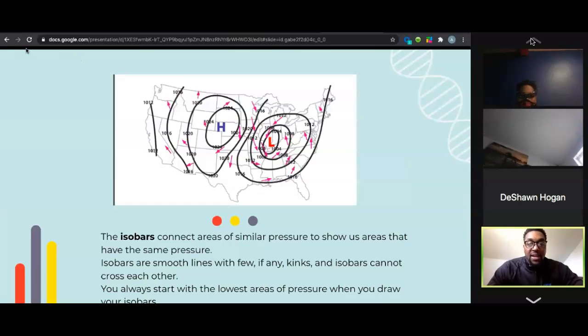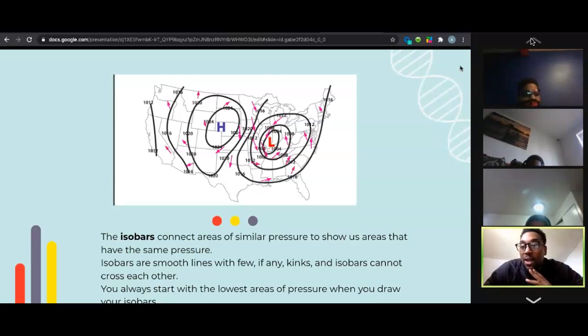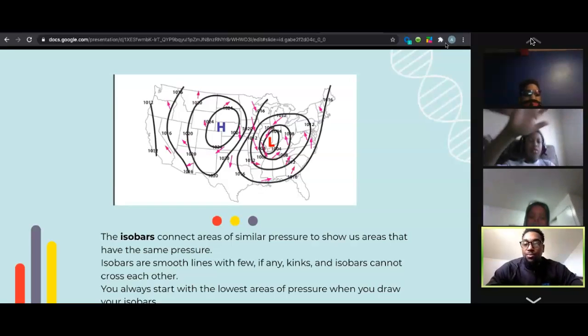With that being said, now that we understand the basic parts of air pressure, we're going to talk a little bit about isobars, like how we did last class, okay? So can I have a volunteer read to me what isobars do?